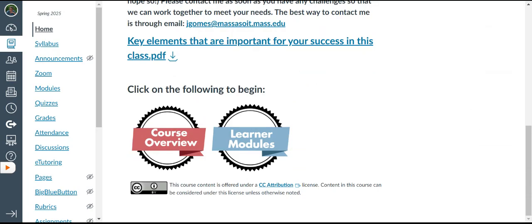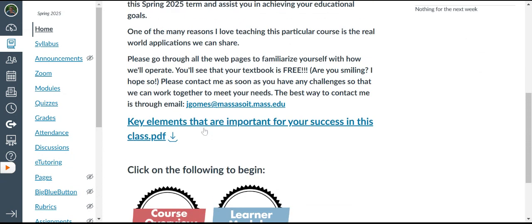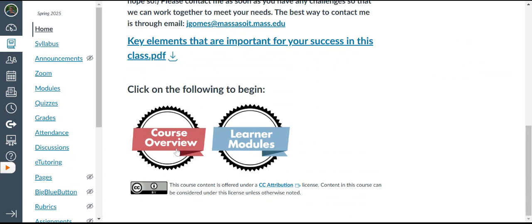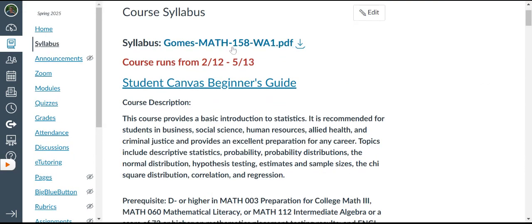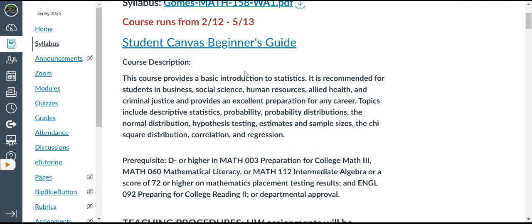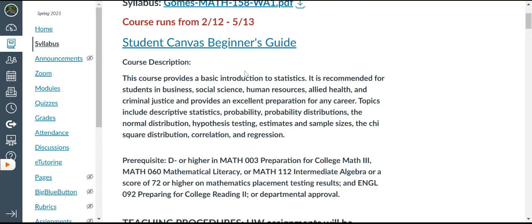So initially, when you log in, starting on Tuesday the 4th until the course actually opens up officially on Wednesday the 12th, this is the page that you'll be presented with. I call this the splash page. So starting out, course overview. There's a copy of the syllabus. I suggest that you download a copy of it, but pretty much everything that's contained in the syllabus is right here on this opening remarks, like this first page.